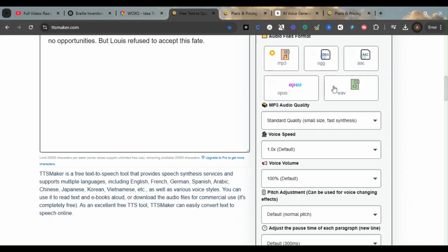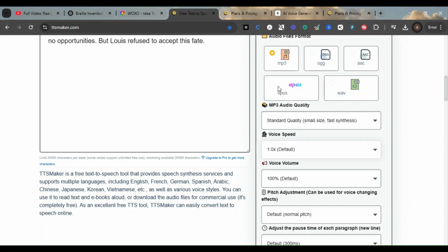Whatever the requirement that you have. And then we have this MP3 audio quality: what type of quality you want, whether you want a standard quality or high quality. Now voice speed, so you can vary the speed as well. Usually we have these options for what pace we want to go.